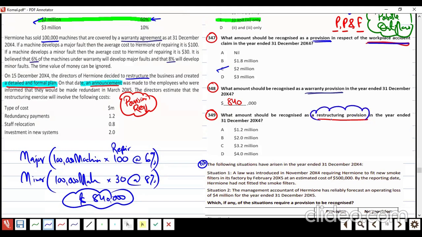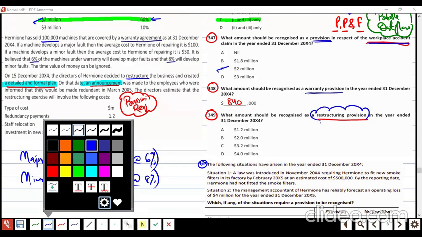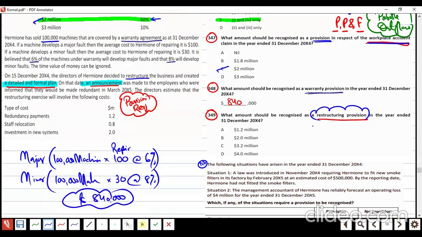Restructuring is a provision. Restructuring requires provision if a formal plan is made and communicated to the staff. The conditions are written in my handout, which we already discussed while discussing IAS 37. Here the conditions are satisfied, so provision is required. I told you the amount must be related to restructuring only. We will not consider any other amount, only the amount relating to the restructuring. Am I right or wrong?